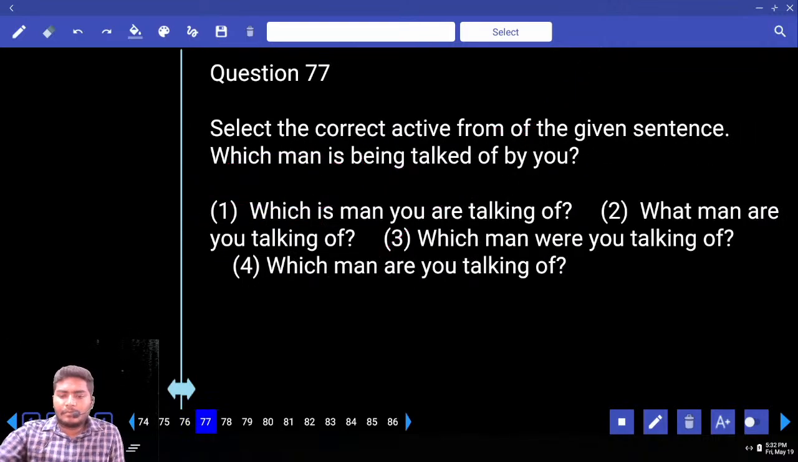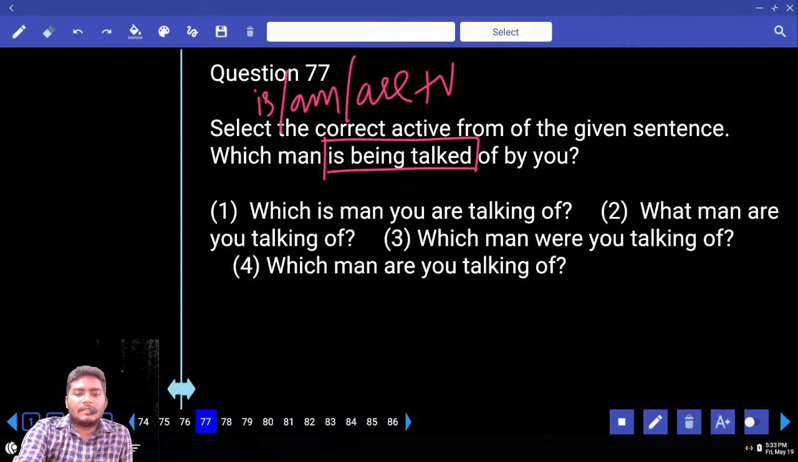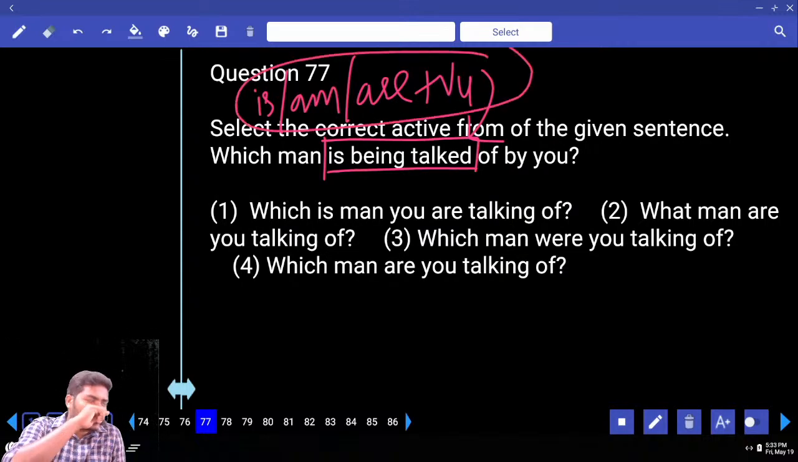Move to 77. Select the correct active form of the given sentence: which man is being talked of by you? We need active voice, so the statement is already given in the passive. What is the passive structure here? Is being talked. Which tense is that? Present. What is the structure of present continuous? Is, am, are plus V4. This changes to is, am, are plus being plus V3. So your duty is to find out this structure, the above structure.